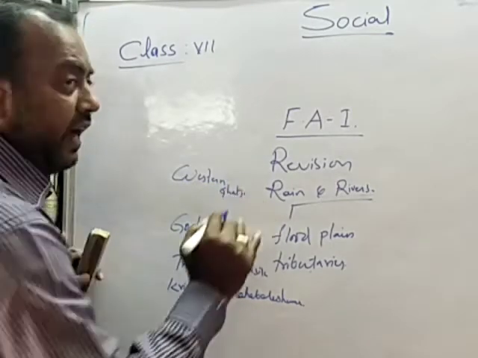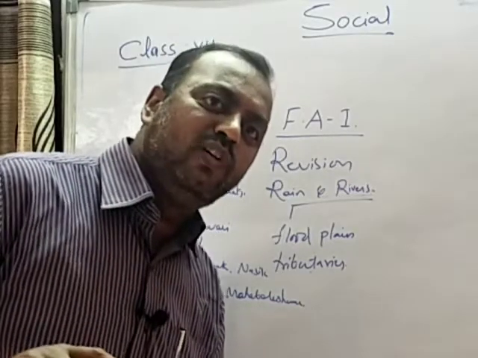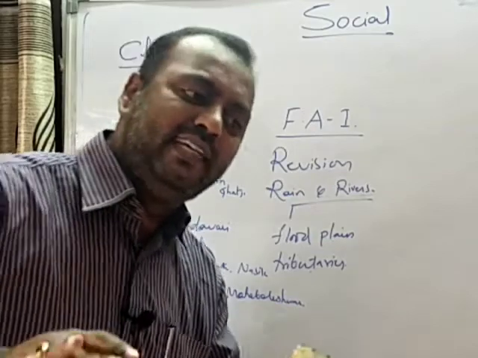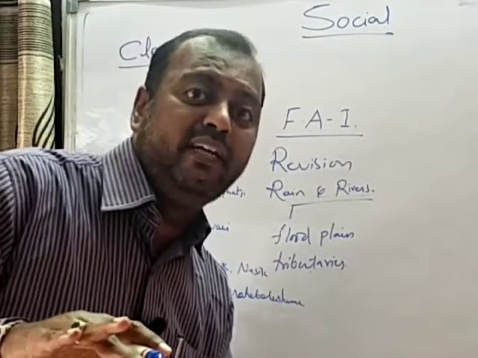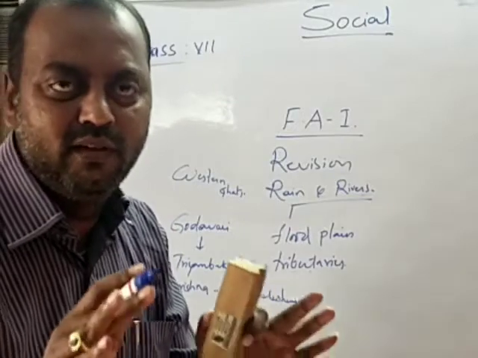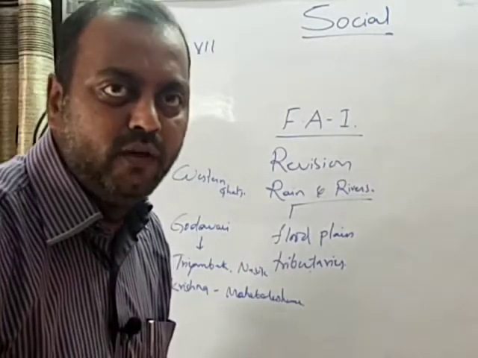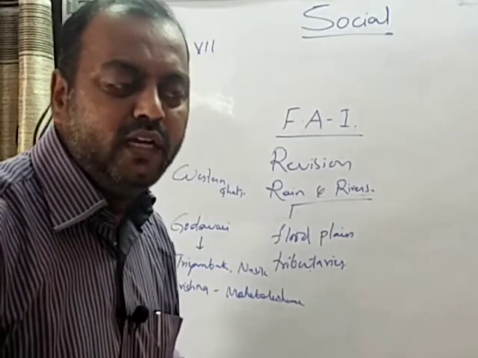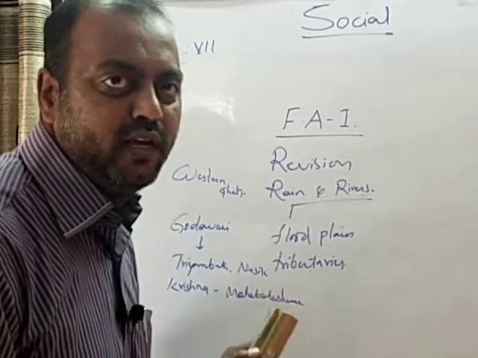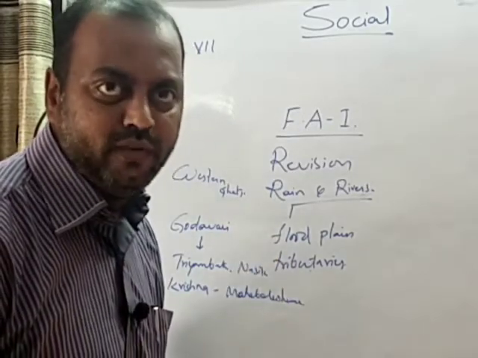And you know children, the Deccan Plateau is tilting towards the east. One of the most important things. The Deccan Plateau is tilting towards the east. Tilt means bending towards the east. That's the reason all the rivers which take their birth in the Western Ghats will flow towards the eastern side and will join into the Bay of Bengal. If you take the peninsular rivers like river Godavari, Krishna, Kaveri, Penna, these all rivers take their birth in the Western Ghats and they join into the Bay of Bengal.